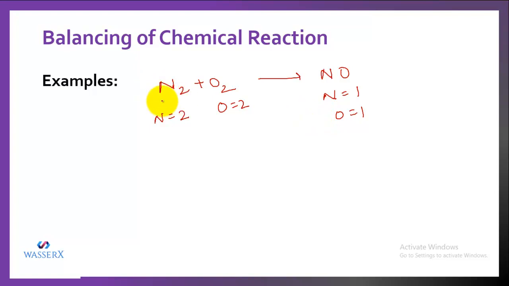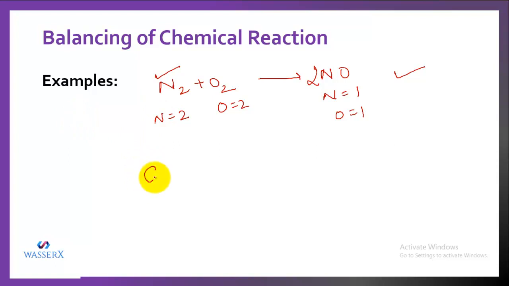First we'll balance the nitrogen. Nitrogen is 2, we can balance by putting 2. And now oxygen is 2. Now when you look at the right hand side, you'll see that oxygen is balanced now, because while you were balancing nitrogen, the oxygen became automatically balanced. So this is the balanced chemical reaction now. Likewise, you can balance the other reactions also.